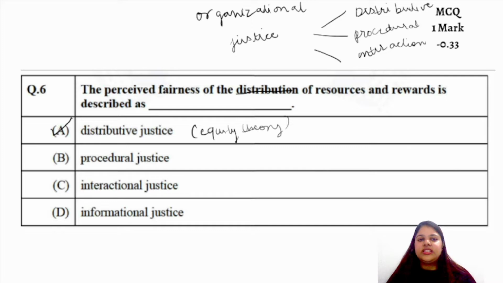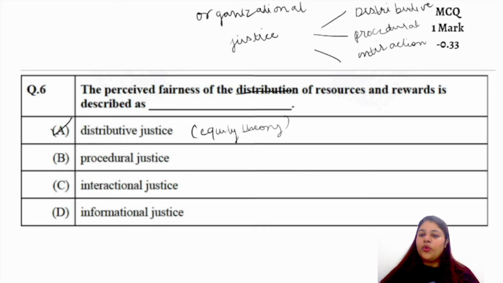Right? So this basically talks about how our boss or everyone, on an interpersonal level, there is fairness. And lastly, informational justice. Informational justice is very much blended with interactional justice, that everyone has a right to be informed. Everyone is informed correctly. For example, there was one employee who was not even told that they have to submit that assignment and they were left behind. Right? So that was for the sixth question, and it is based in organizational justice and the types of organizational justice which are there.